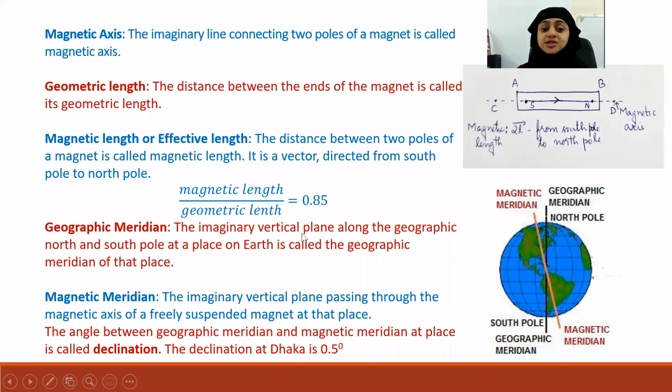It's an imaginary vertical plane along the geographic North and South Pole at a place on Earth. So at different places, the geographic meridian will be different. Containing that place, you have to imagine a vertical plane which is passing through the North Pole and South Pole. Is it clear what is geographic meridian?